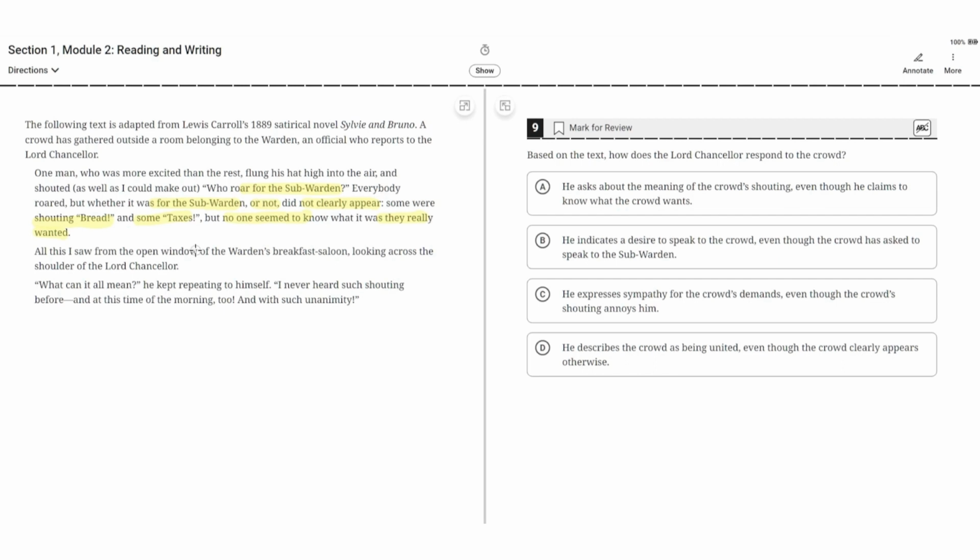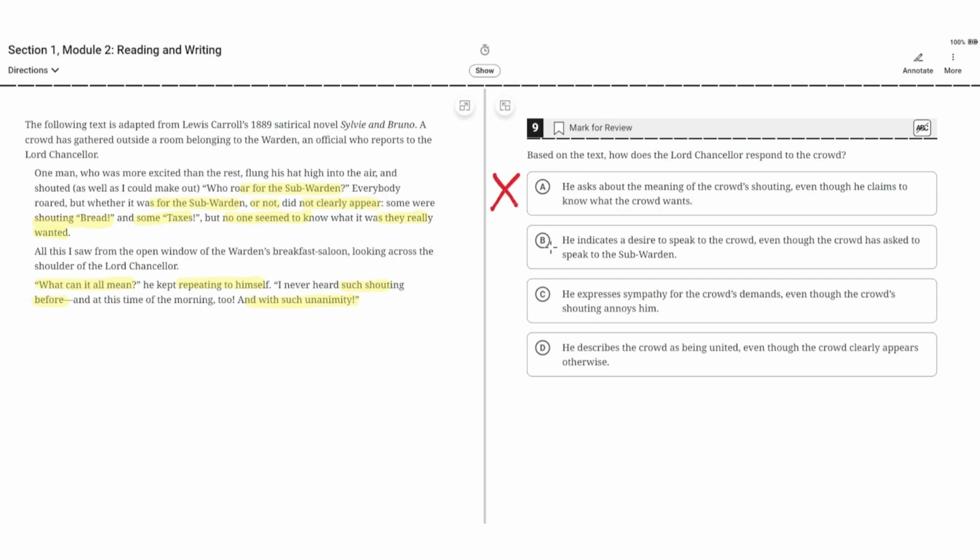All this I saw from the open window of the warden's breakfast saloon, looking across the shoulder of the Lord Chancellor. "What can it all mean?" He kept repeating to himself. "I never heard such shouting before, and at this time of the morning too, and with such unanimity." So option A says, he asks what the meaning of the crowd's shouting is, even though he claims to know what the crowd wants. This is incorrect, because although he asks what the crowd's shouting means, he doesn't claim to know what the crowd wants.